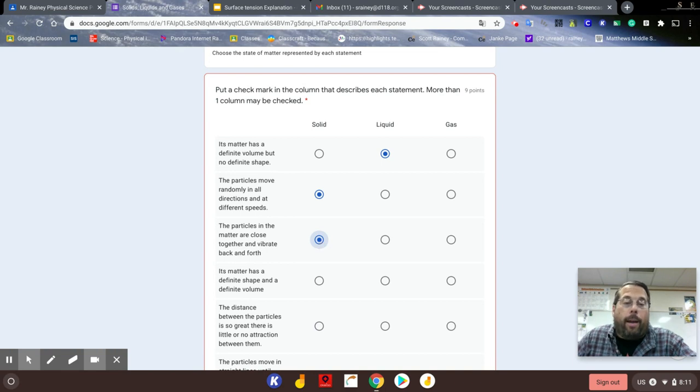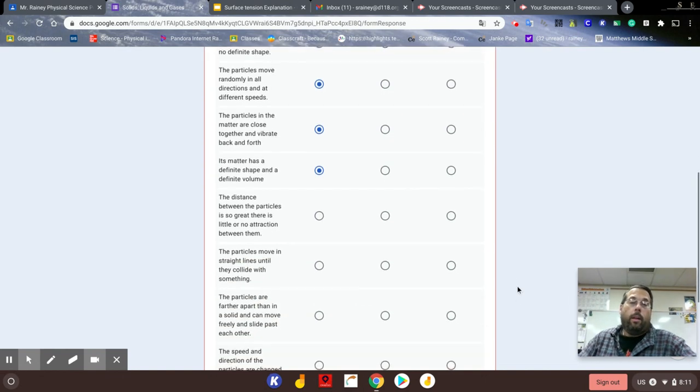Matter has a definite shape and a definite volume. That is definitely a solid. I can measure both. The distance between the particles is so great, there's little or no attraction between them. That's going to be a gas.